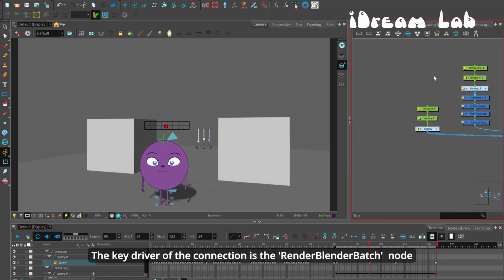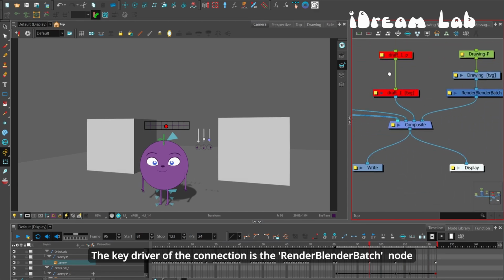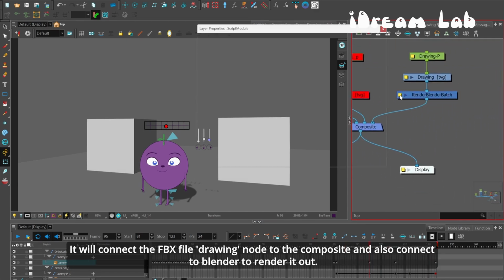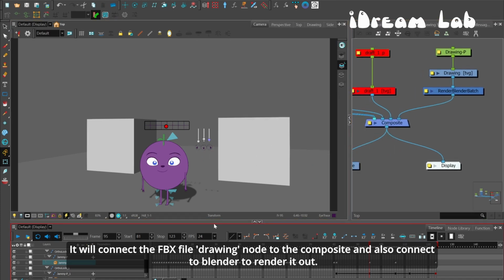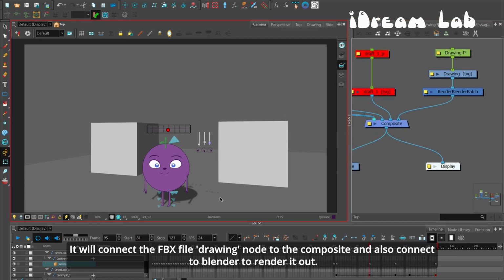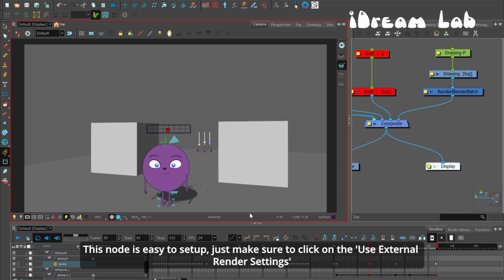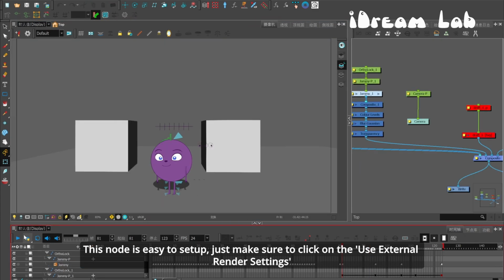The key driver of the connection is the Render Blender Batch node. It will connect the FBX drawing node to the composite node and also connect it to Blender to render it out. This node is easy to set up, just make sure to click on the Use External Render Settings.